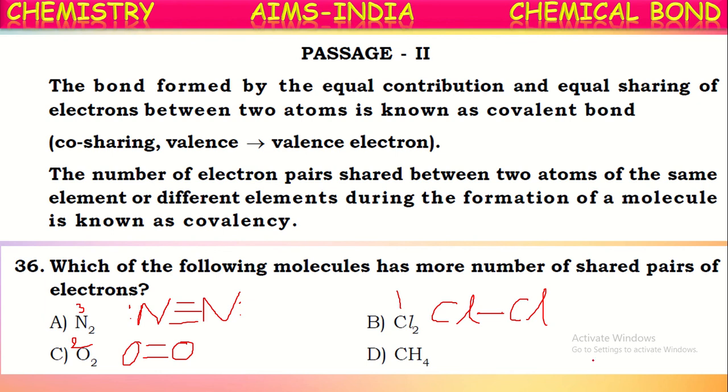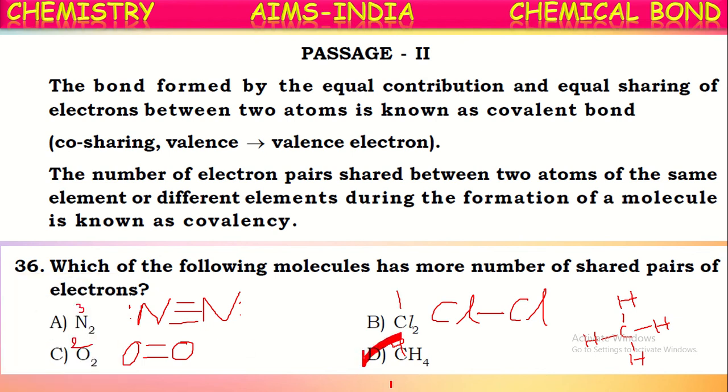And if you see the methane molecule, the central atom is carbon. It shares one electron with each hydrogen, and hence it forms four covalent bonds, isn't it? Thus, the central atom carbon has four shared pairs of electrons. Now, which has the most shared pairs of electrons among all?